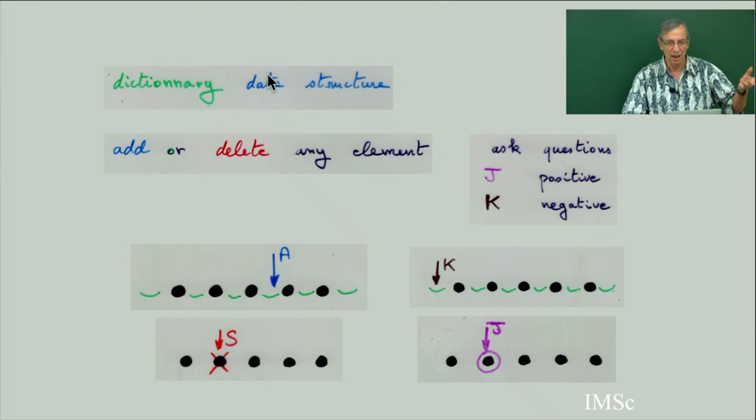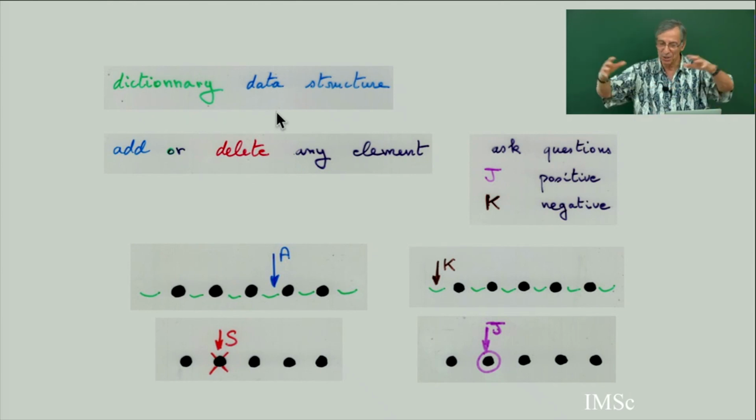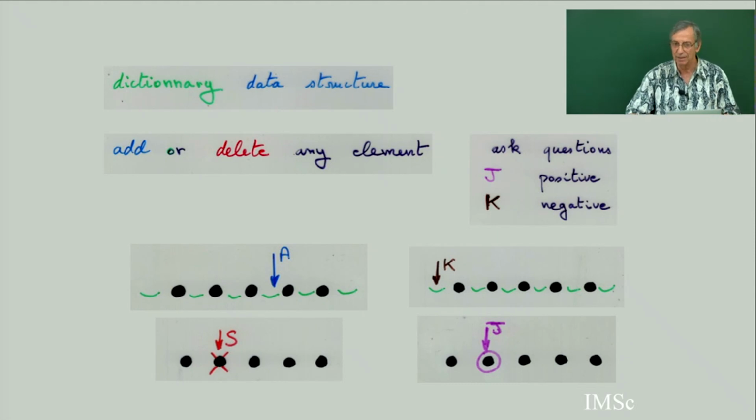You can add any element. You can delete any element. You can add any element everywhere. You can ask a question, positive answer, and negative answer. So when it's negative, you add the new element in your data structure. So this is called the dictionary data structure. You can do this with a binary tree. So this is very, very classical.